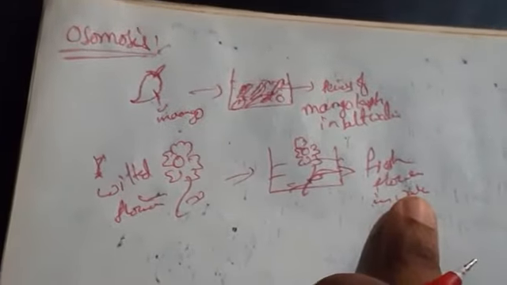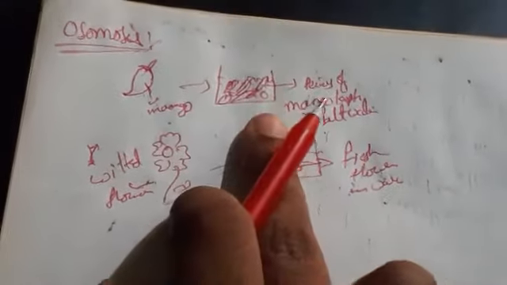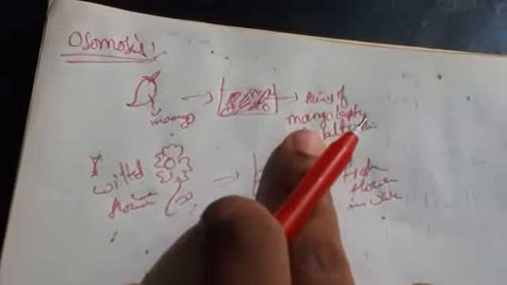For example, if you keep a carrot in water and leave it for some time, the carrot will become very fresh. In the same way, flowers also. If you take a raw mango, it is absorbing salt water. So what is happening? It is absorbing water. So what do you mean by